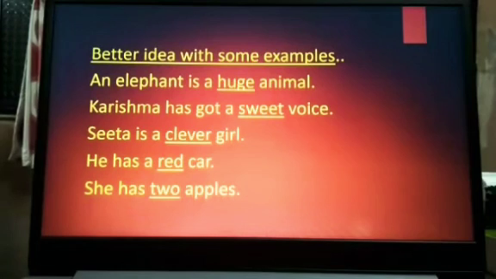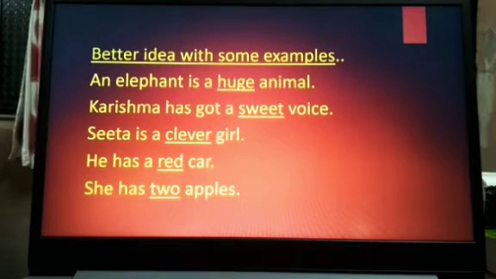Let's see some examples. You will have a better idea with these examples. See the first example. An elephant is a huge animal. In this sentence, we know that animal is a noun. The word huge gives more information about the animal, that means of what kind. We know the answer, it is huge. So huge is an adjective in this sentence.